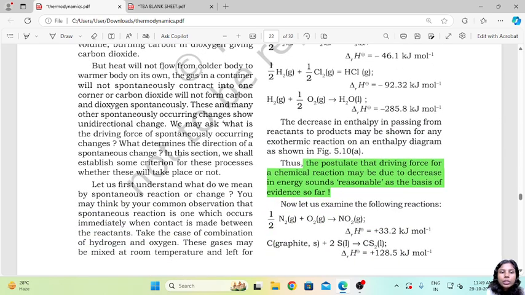Now, heat will not flow from a colder body to a warmer body on its own. The gas in a container will not spontaneously contract into one corner, or carbon dioxide will not form carbon and dioxygen spontaneously. So what we are saying is that when we want to make the flow occur from a colder body to a warmer body, which usually doesn't happen by itself, we have to give it some source of energy so that it proceeds in that way.